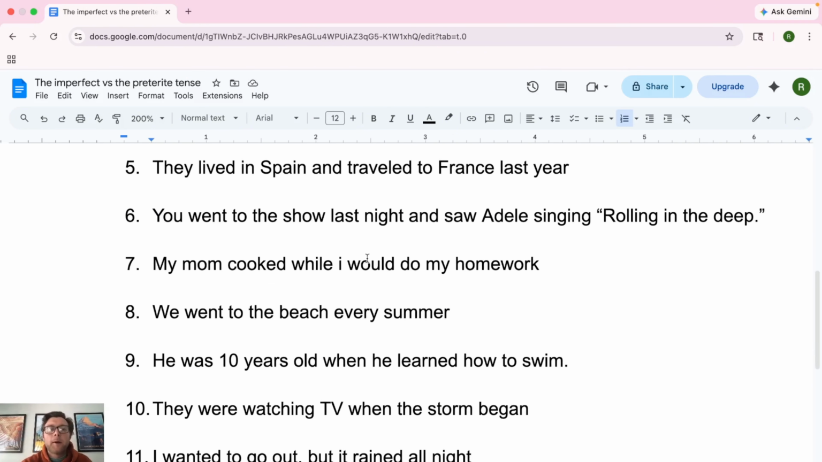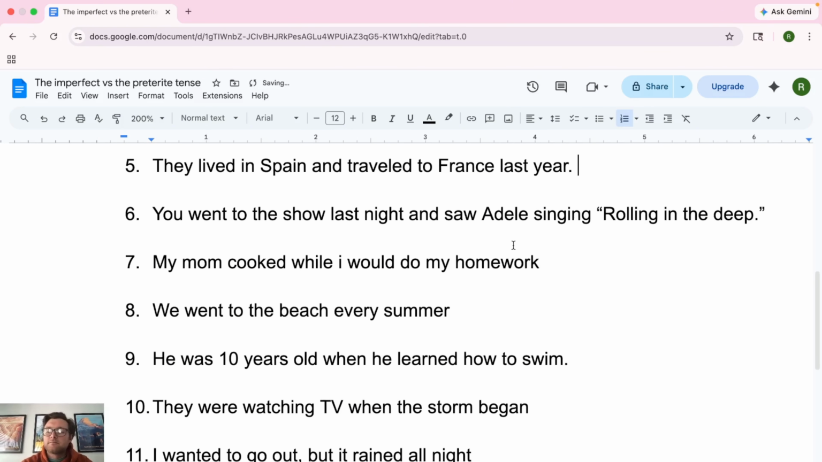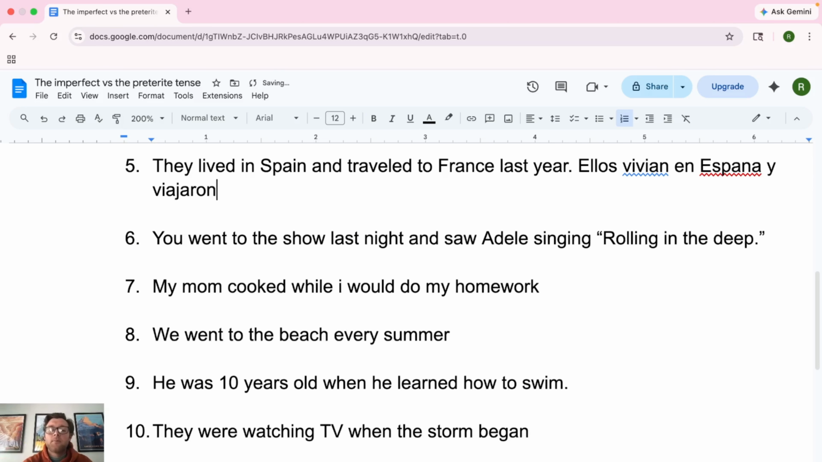All right, number five, número cinco. They lived in Spain and traveled to France last year. Okay, so for this one, they lived is the first one. So ellos vivían, because they lived in Spain for a long time. Ellos vivían en España. And now the verb travel, to travel, is viajar. This is an AR ending, so viajaron a Francia el año pasado. And we're going to add the tilde there. Francia goes like that. Vivían está así. En España, boom.